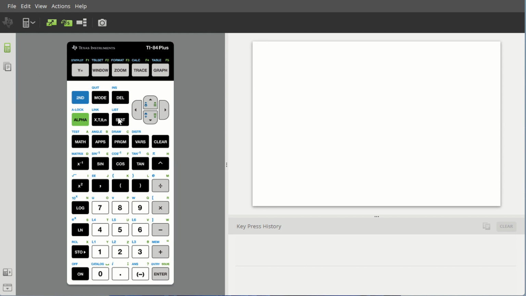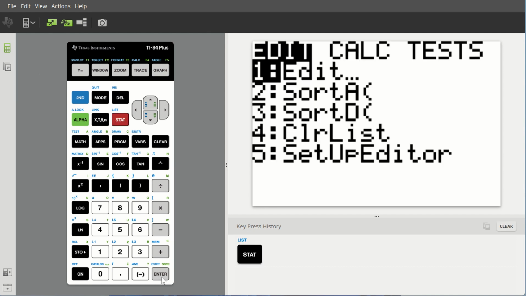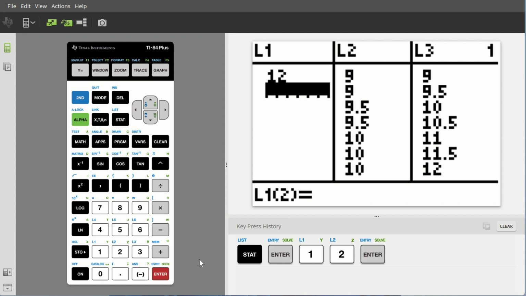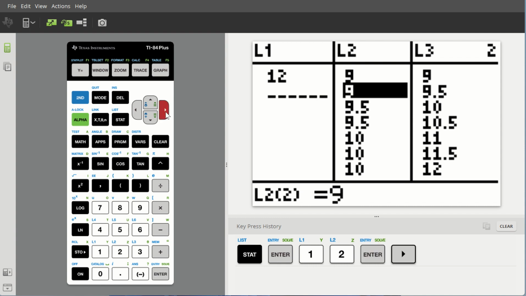That would be under the stat function, and edit. Hit enter, and under any of your available lists you can start typing in the data. So you type in, hit enter every time. I do have data already entered in L2, which we will be using to make the histogram.